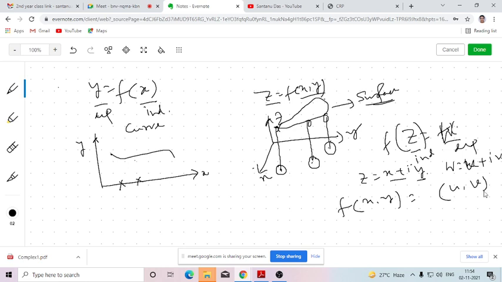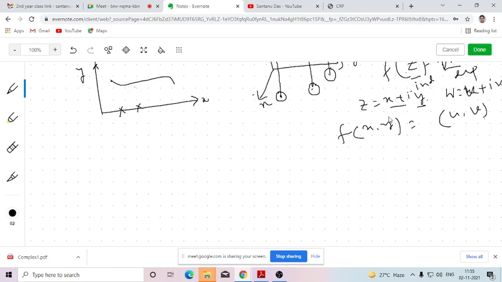In the first chapter also, while I started discussing the function of complex variable, I told that since the number of variables is four, we can't incorporate all four variables in a single frame of reference, because we can visualize up to three-dimensional geometrical objects and draw the graph of those. We can't draw the graph of a four-dimensional geometrical object.